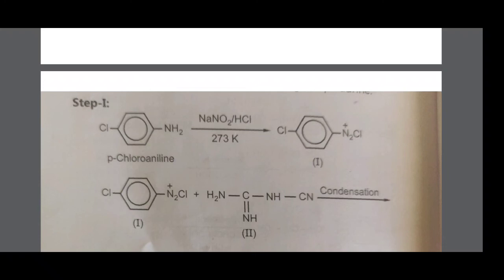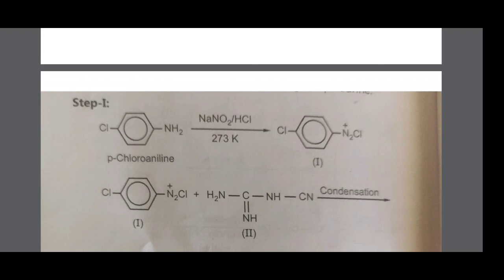is para-chloroaniline. At the para position, a chlorine atom is present, and aniline is a benzene ring attached to NH2. Therefore, the name of this first compound is para-chloroaniline. Then para-chloroaniline undergoes diazotization. The diazotization reagent is NaNO2 and HCl at 273 Kelvin temperature. Which group undergoes diazotization? The NH2 group undergoes diazotization, converted to N2Cl.